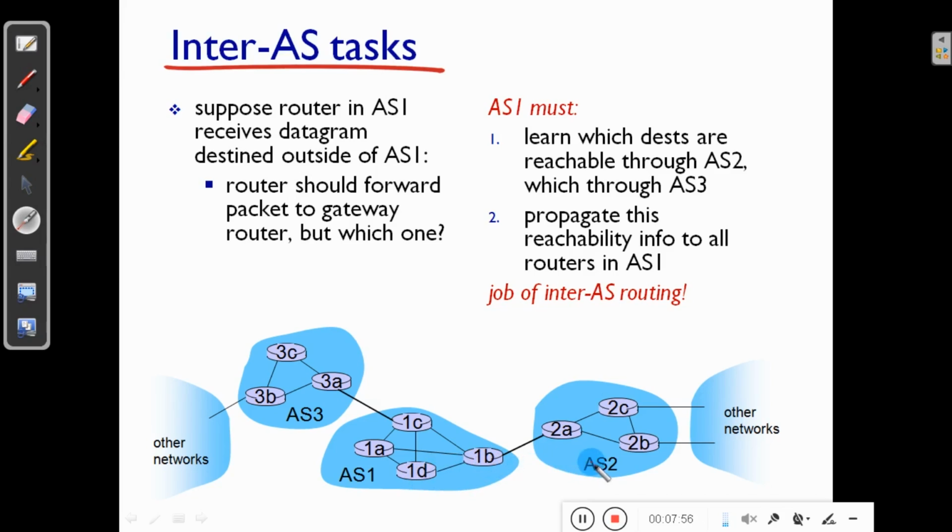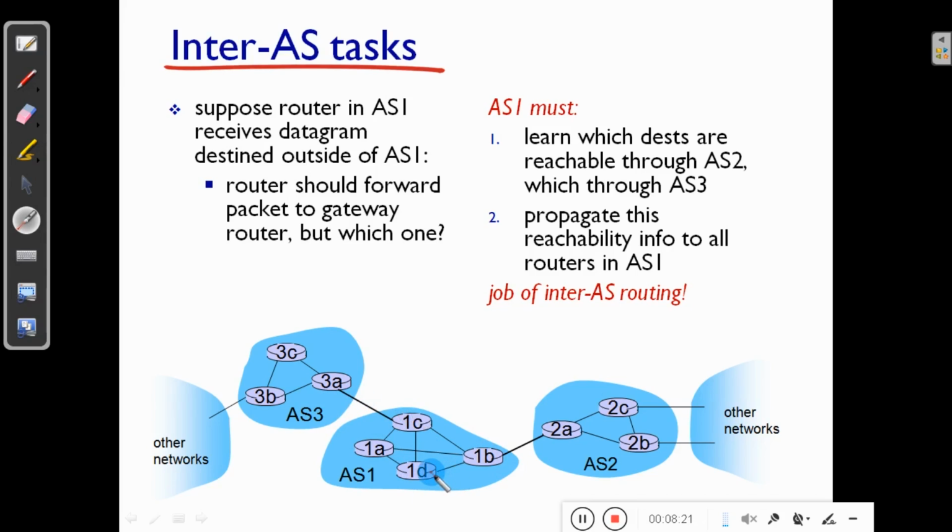I mean, to send the packet to the AS2 autonomous system, router 1D can send the packet to 1B. Similarly, to send the packet to autonomous system 3, router 1D can forward the packet to 1C.